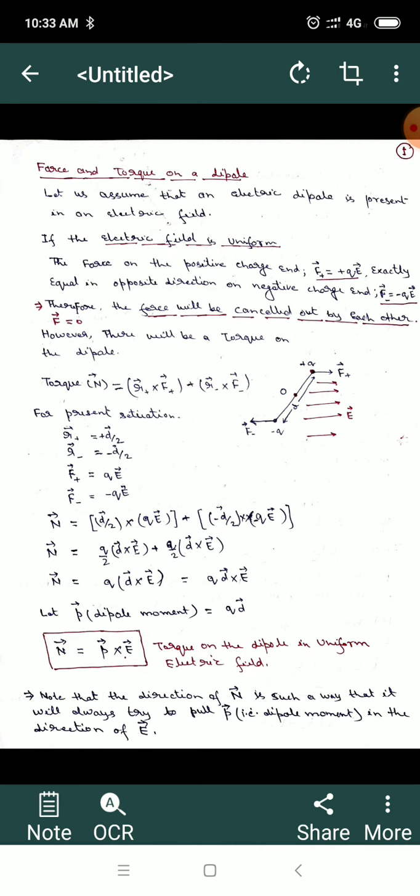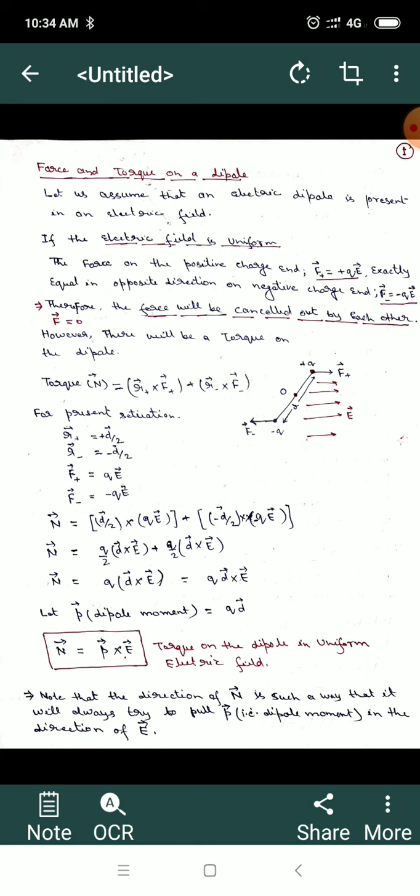As we have learned in my previous lecture, a neutral atom has no dipole moment. It means that when we have not applied any electric field, there is no dipole moment. But when we apply an electric field, induced dipoles are created by the external electric field. So we have denoted this quantity as p, that is small p vector,